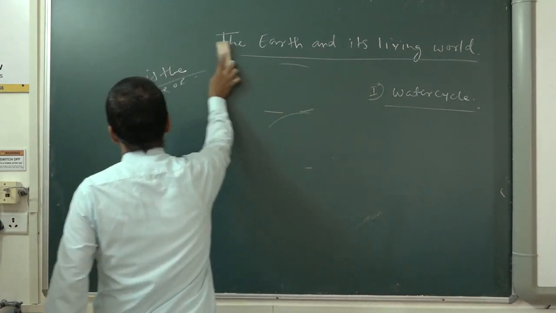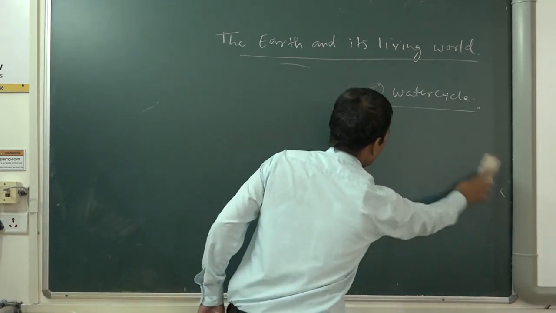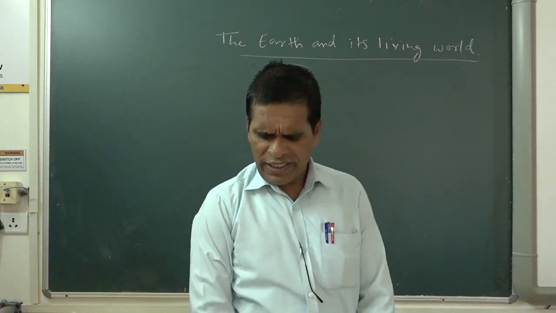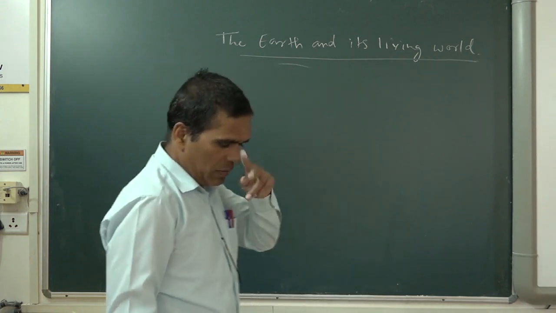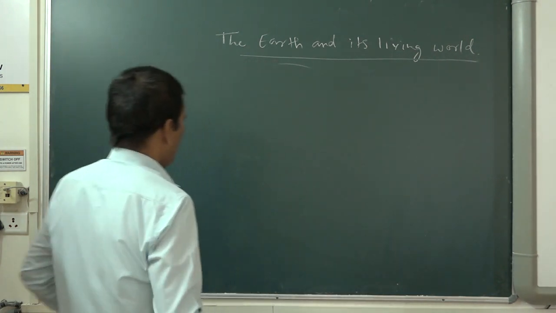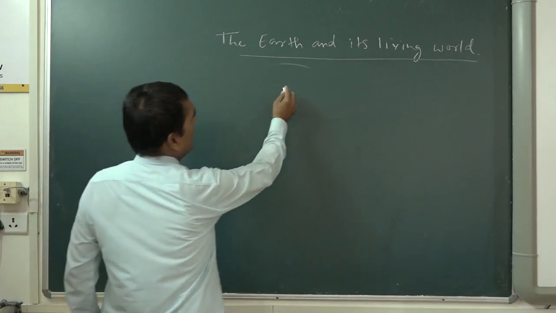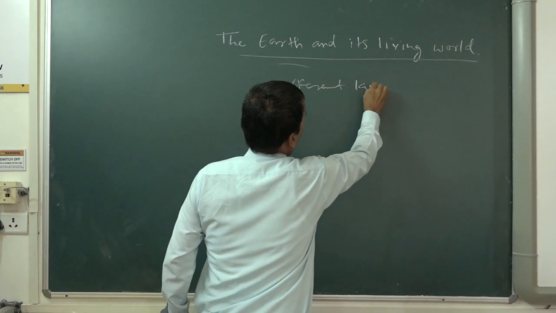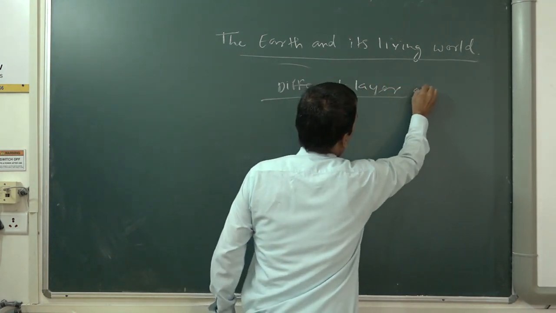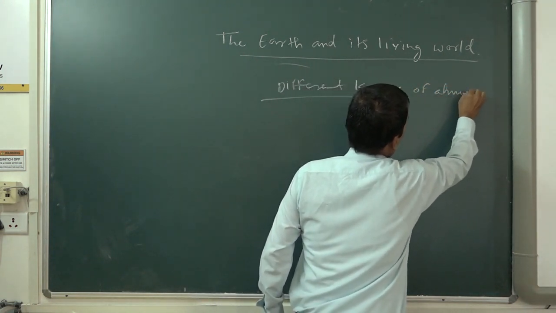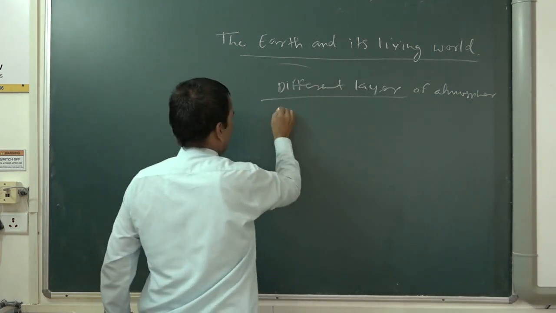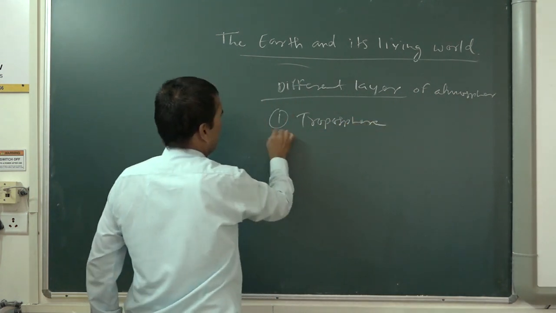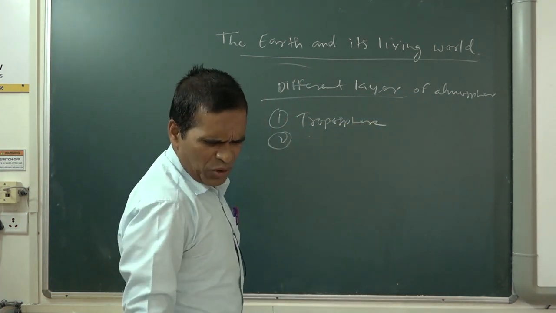Now we come to the next point. In the atmosphere, different layers are there. What those layers are, we will see. Now see, the different layers of atmosphere. First, troposphere. Second, stratosphere.